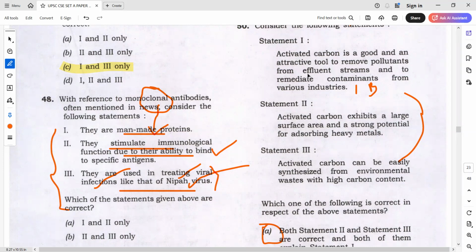See, that is not the question they are asking, right? They asked, activated carbon is a good and attractive tool for what? First of all, in statement 1, what did they give? Attractive tool for what? Just tell me that first of all. It's attractive tool for absorption. Yes, that is what they are asking, right? Then in the reason, what will you look for? Okay, so basically to remove pollutants.